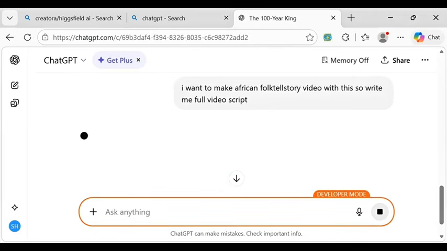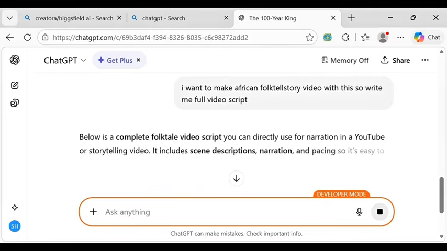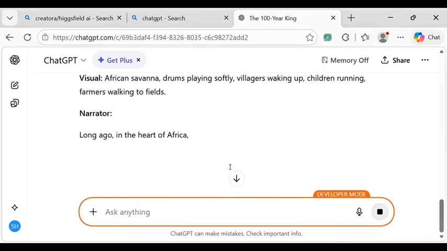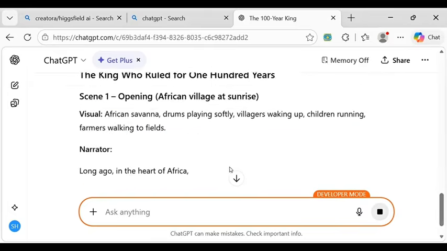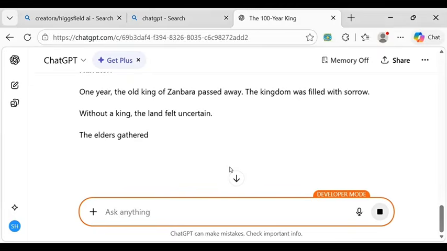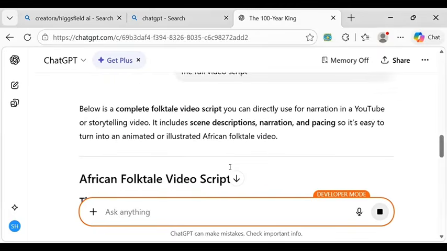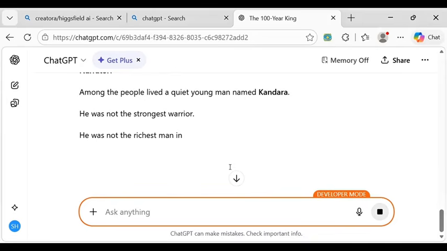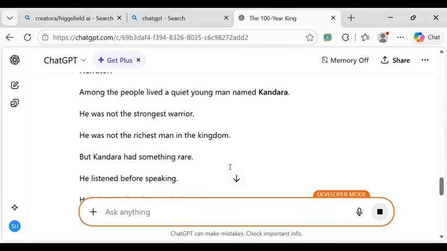I'm taking it step by step so that you guys are going to understand it. So that if you want to generate your video, you know how you are going to do it. So that you can be doing it gradually, step by step. So as you can see, it's writing everything for me. Let's wait for it to complete writing everything. And I'm going to show you the next step you are going to follow.